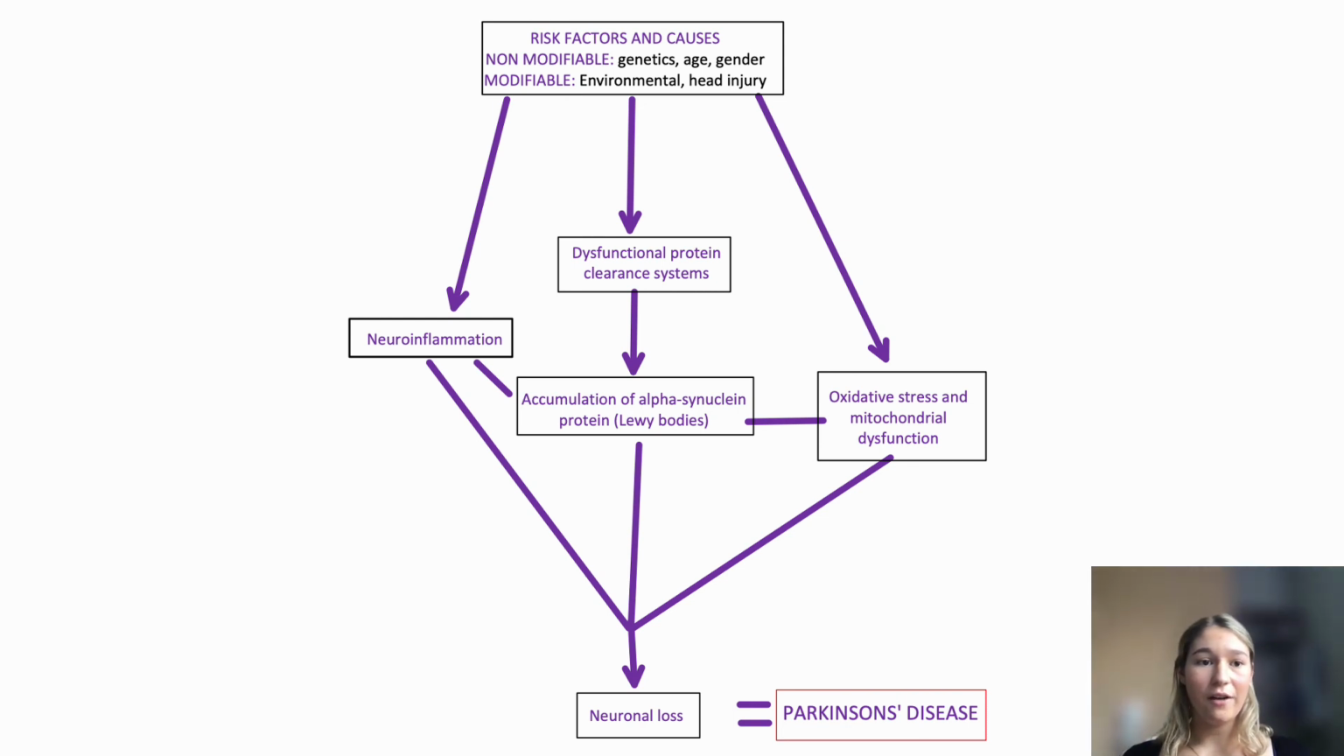So in order for this disease to occur, we have our risk factors and causes. The non-modifiable ones are genetics, age and gender, being male and age 65 and over. Our modifiable ones are environmental factors and head injury. From these risk factors and causes, we can firstly see that it can lead to dysfunctional protein clearance systems.